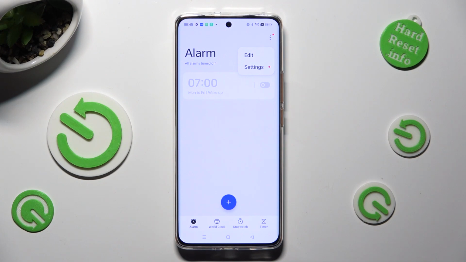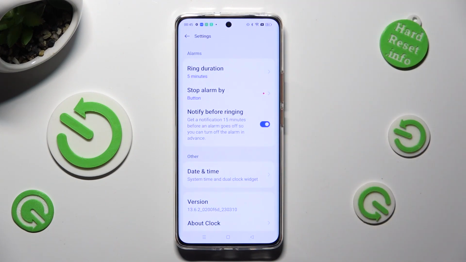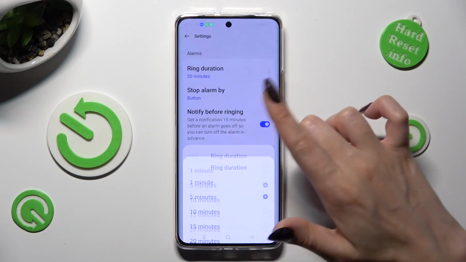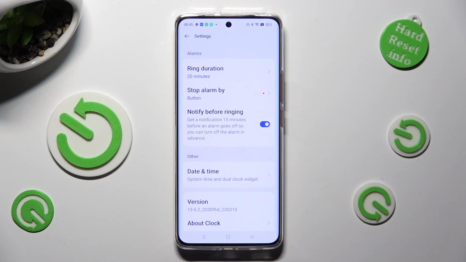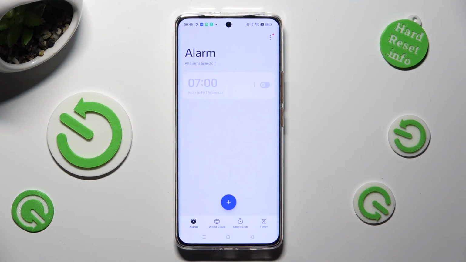Then tap on Settings and adjust all of them under Alarms however you wish to. When you finished, go back. Finally, to create your alarm, tap on this plus button at the bottom.